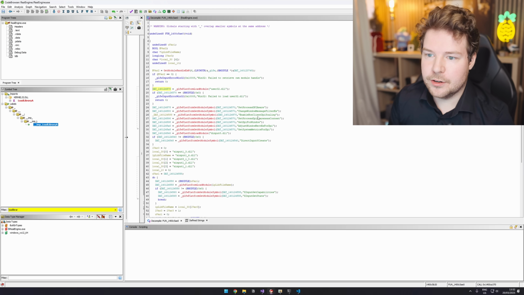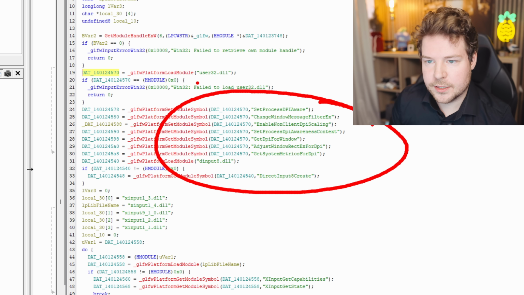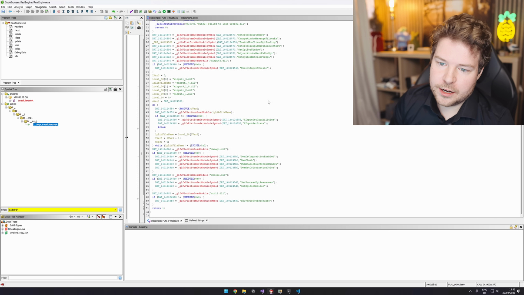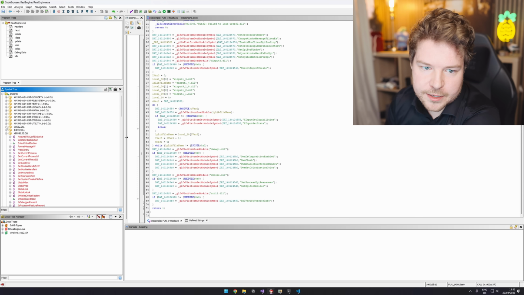But again, if you have a look over here, you can see what it's actually loading. These are all specific functions that it's loading from user32.dll. It's doing so dynamically, meaning rather than being a fixed requirement within the binary, it's kind of half statically linked, but it loads a function dynamically. It's the actual C++ code of the program that's triggering the load whenever it wants. Okay, well, anyway, I could probably sit here all day and look at this, but the main thing is that I'm not really seeing anything malicious at all.